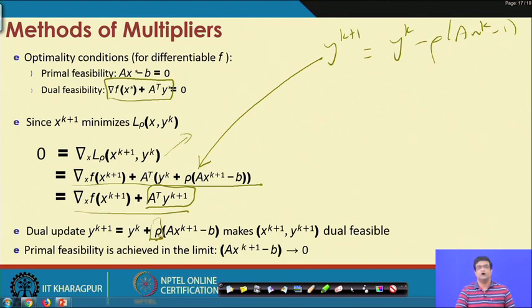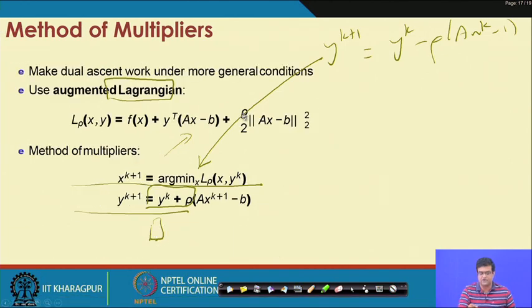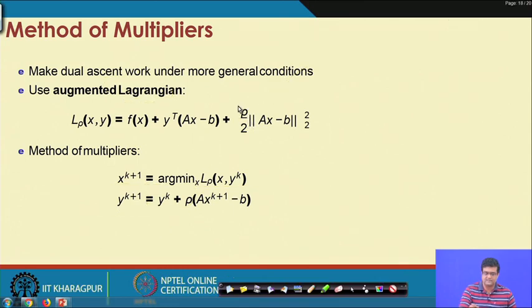So here rho is the parameter that you have used for the augmented Lagrangian. Basically that is why instead of using an arbitrary step size here, you use rho as the step size.